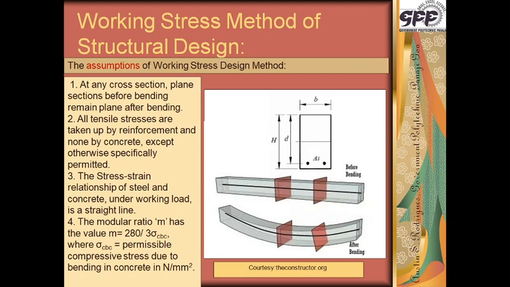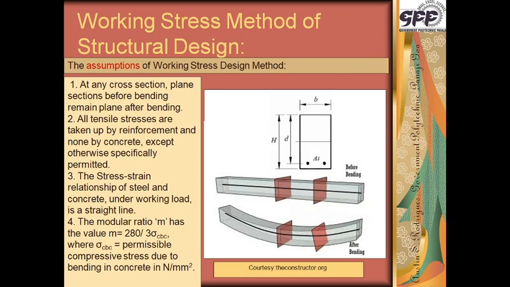Now there are some assumptions of working stress design method. These assumptions are exactly the same as the assumptions we use for theory of simple bending. A few more assumptions have been given over here. The most important assumption is that at any cross section, plane sections before bending remain plane after bending also. See the beam on the right hand side.